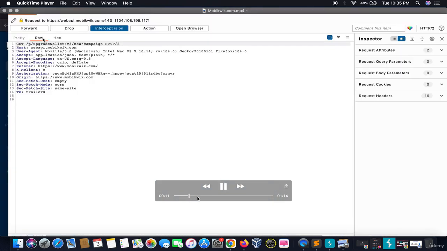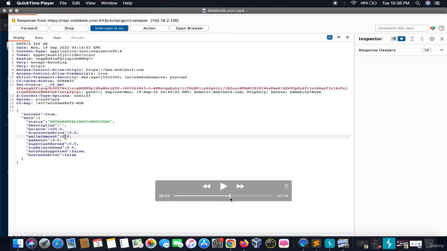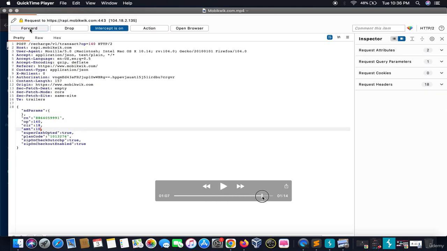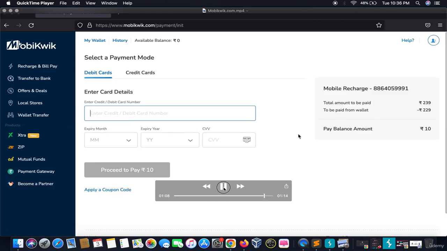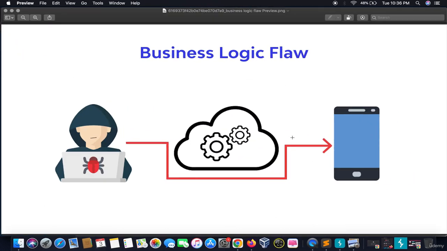By doing some hacking activities and tampering with the responses, I was able to get this recharge of 239 for 10 rupees. So a business logic flaw in simple words means when you are able to manipulate the logic applied on that particular website in your own favor.